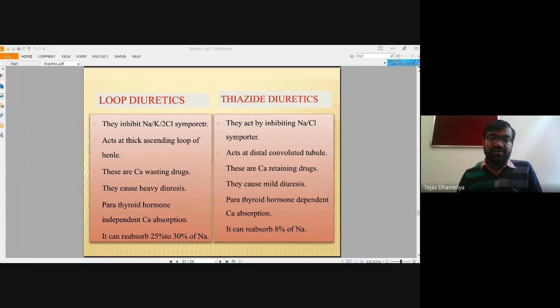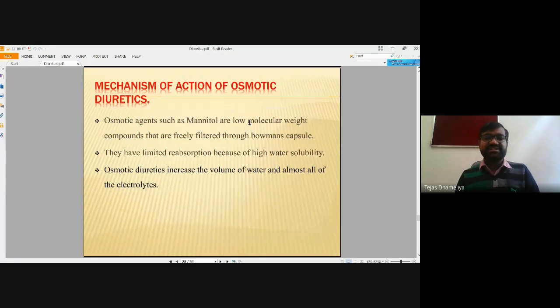A releasing hormone from the pituitary gland sensitizes the release of parathyroid hormone, and parathyroid hormone sensitizes the reabsorption of calcium ion. So the action of thiazide diuretics is dependent upon parathyroid hormone and calcium reabsorption. For loop diuretics, it is not required as much.